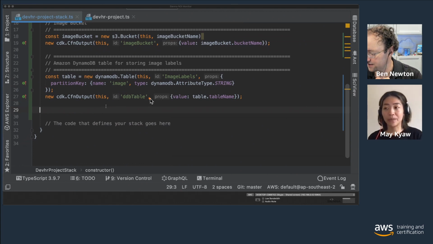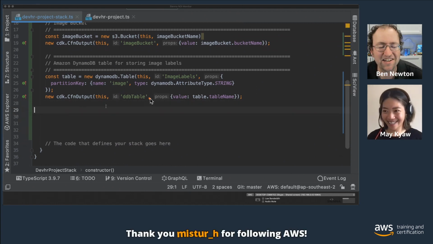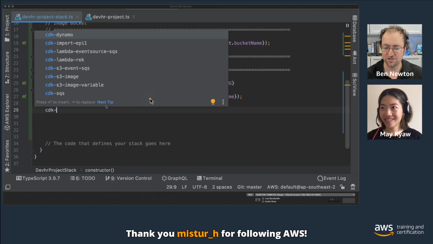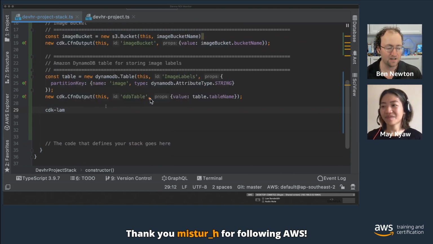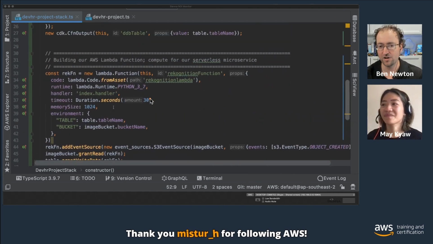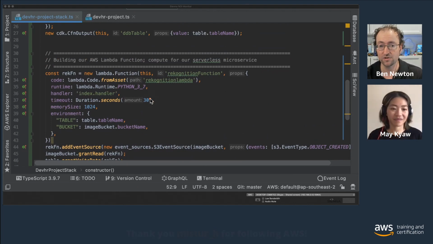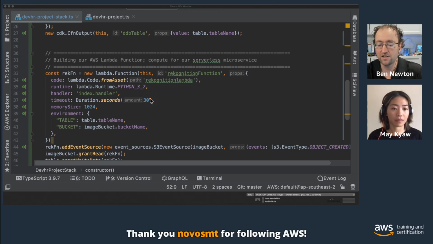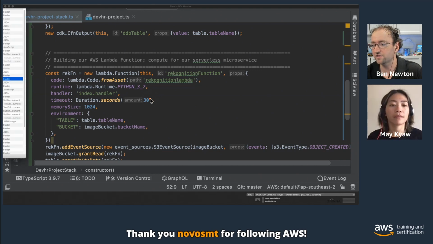So that's the DynamoDB. The last component that we're going to build is the Lambda. So Lambda. Love Lambda. Okay. All right, AWS Lambda. Just to let you know, if you are quite new to this, again, just pointing in the right direction, we're going to deep dive on AWS Lambda and Amazon API Gateway in the next episode. But just to give you the high level view, it allows us to run our code, our functions, in a serverless way without having to worry about the underlying compute and having to take care of servers, which is why it's serverless.